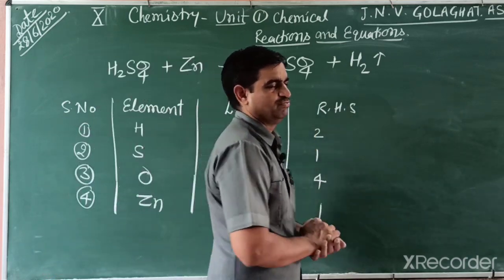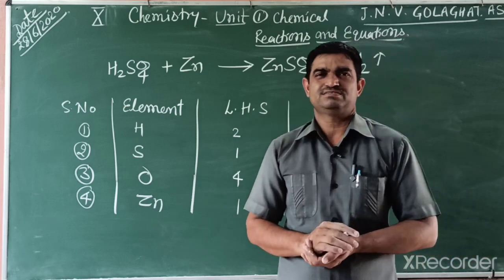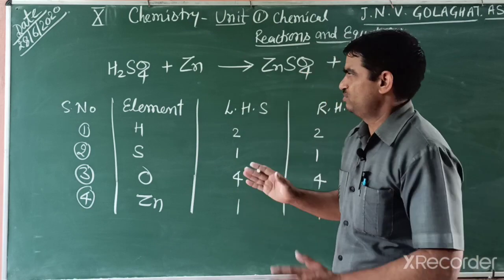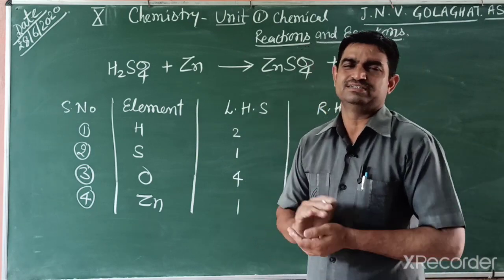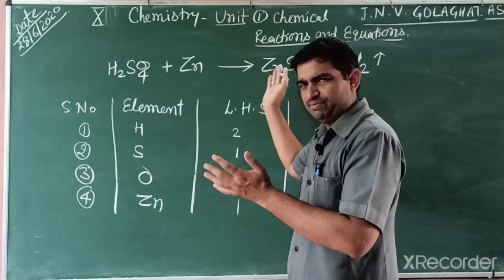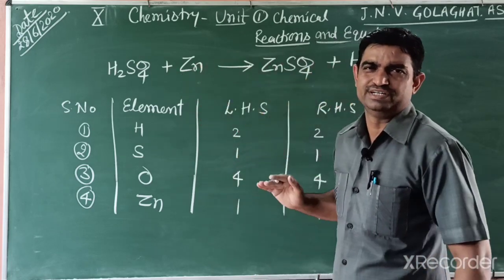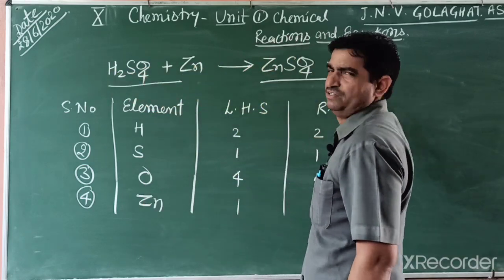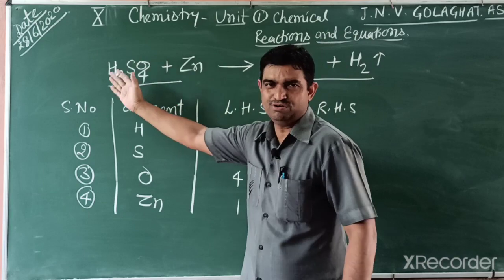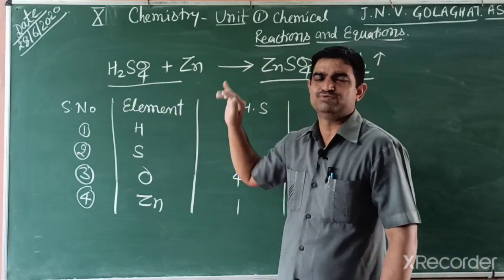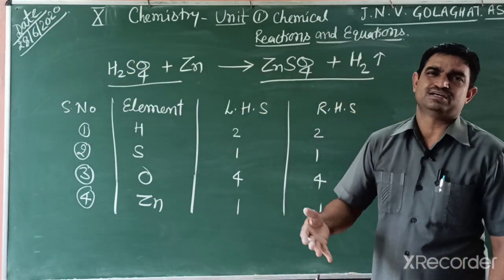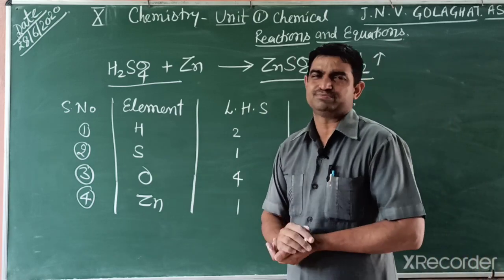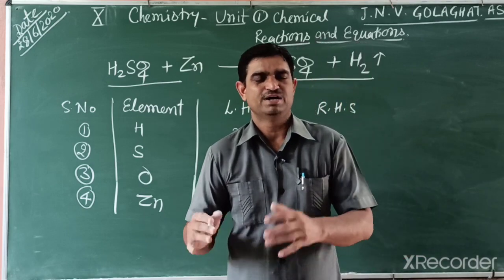But why do we need to balance a reaction? In 9th class, students, you already studied the law of conservation of mass. According to the law of conservation of mass, mass is neither created nor destroyed in a reaction. It means the mass of the reactants is equal to the mass of the products. So you have to know this. Due to this, we have to balance the reaction. Some reactions are balanced, some are not balanced. So how can we balance the reaction? In this chapter, we study in detail how we balance any reaction.